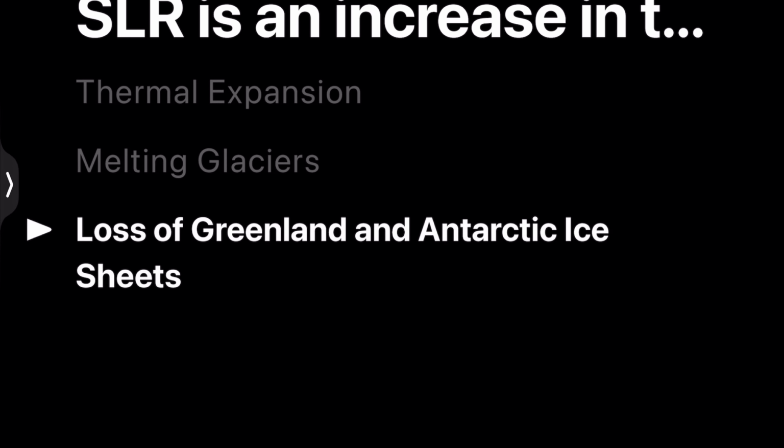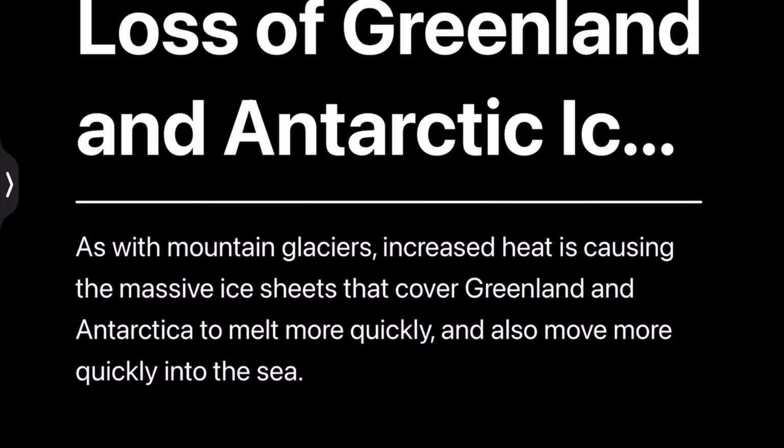And now the third factor is loss of Greenland and Antarctica ice sheets. As with mountain glaciers, increased heat is causing the massive ice sheets that cover Greenland and Antarctica to melt more quickly and also move more quickly to the sea, due to which the water level will rise.